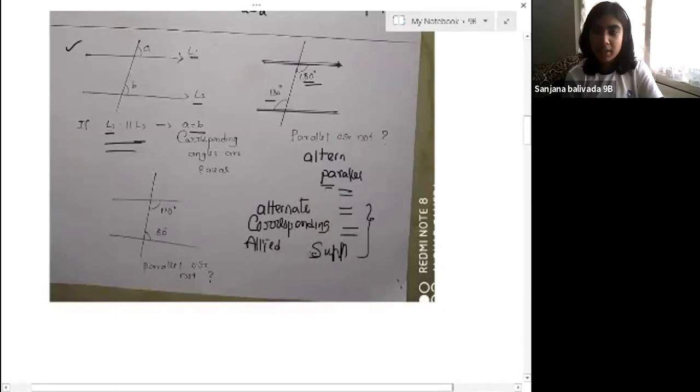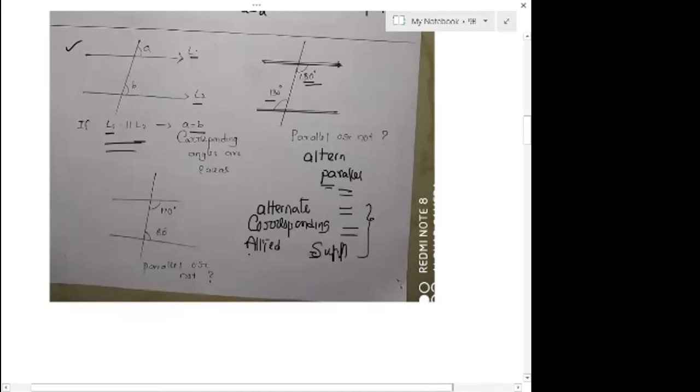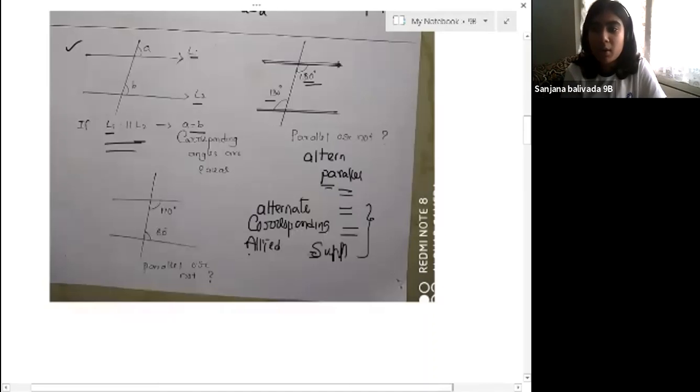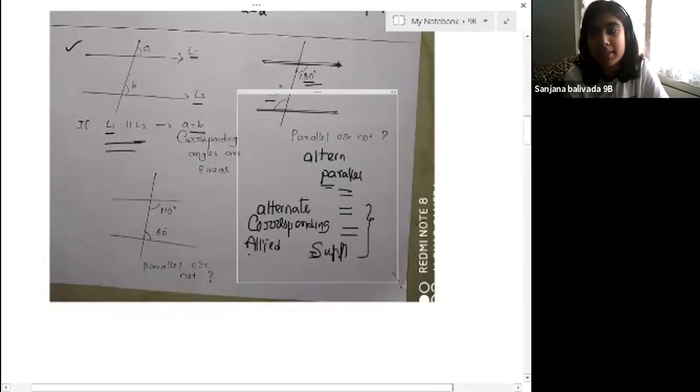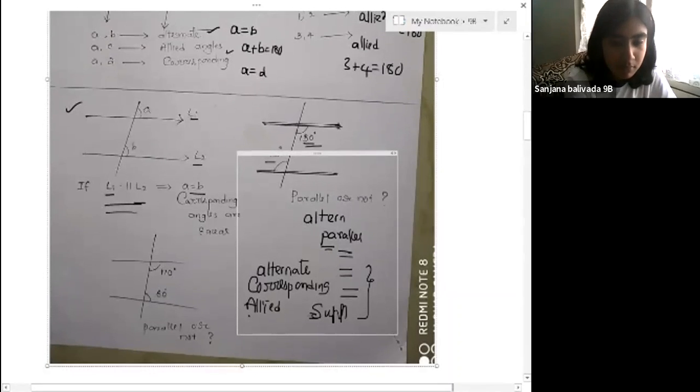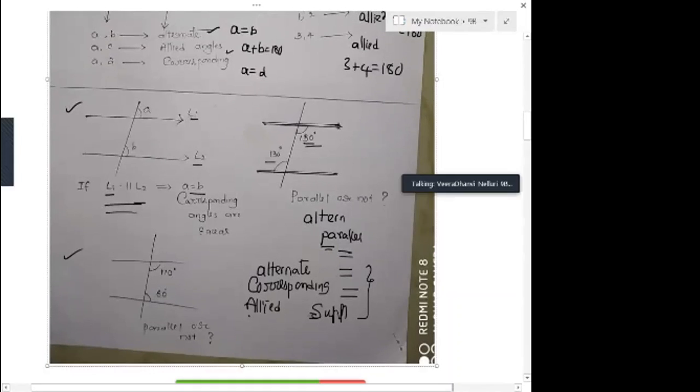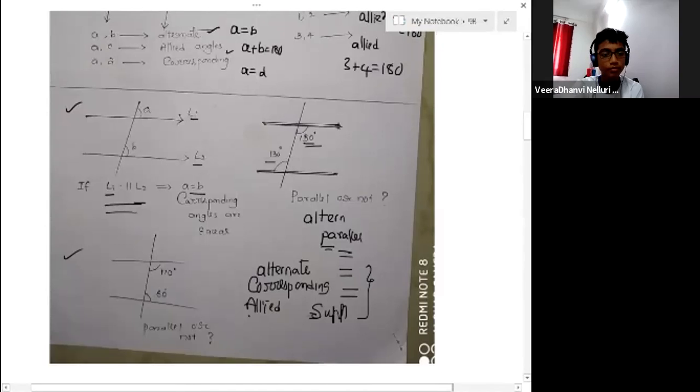Sir, if it's like a 5-mark question or something, we need to prove all that we can, right? Not required, any one is enough. Sir, if it's a 1-mark question, then fine. If it's like a 3 or 5 marker, then we're supposed to prove. One is enough. It won't come for 3 or 5. We don't ask for 3 mark questions just to prove. One sentence is fine with proper reason. Yes, sir.